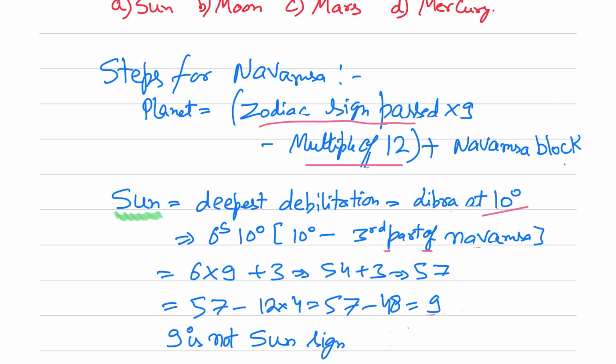Libra is the 7th sign, so we'll write it as 6 signs past, 10 degrees. 10 degrees is the third Navamsha. 6 into 9 plus 3 is 57, minus 48, 9. 9 is Jupiter's sign, not the Sun's, so the Sun cannot be the answer.